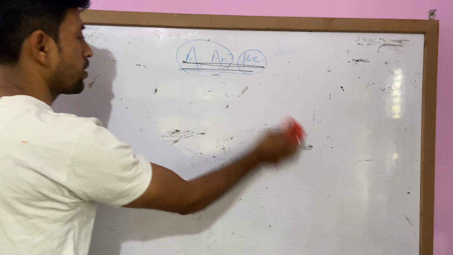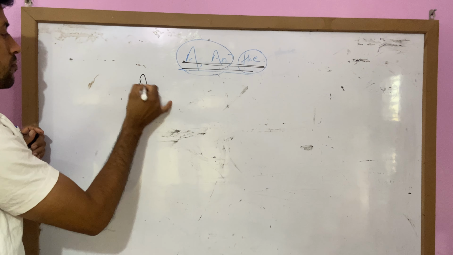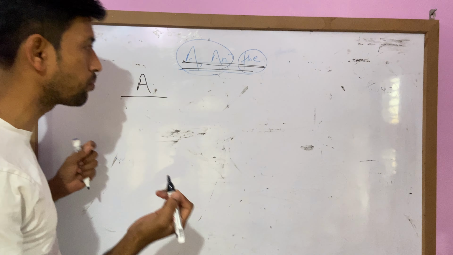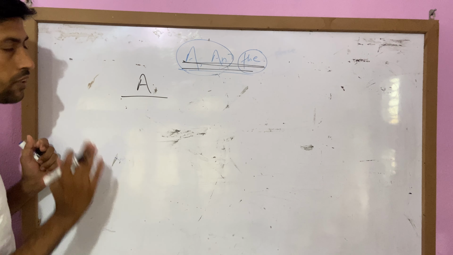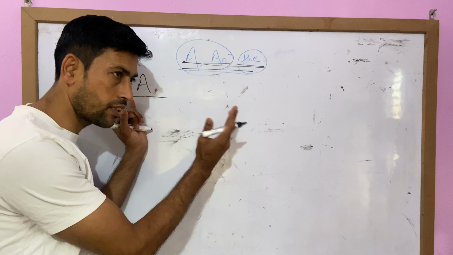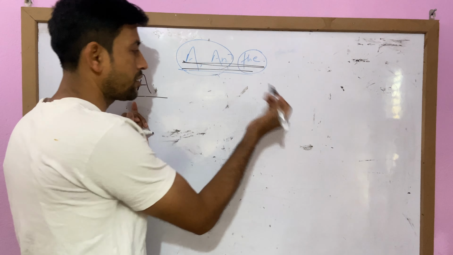Now the use of a. Some pronounce it a, some pronounce it a. You already know that before singular countable noun we use a. Let's see the examples. B-O-Y, boy.